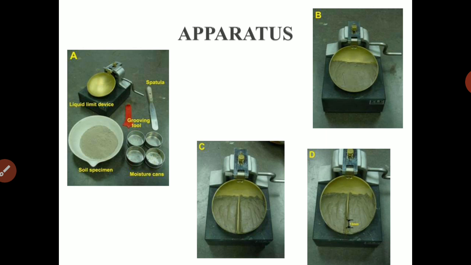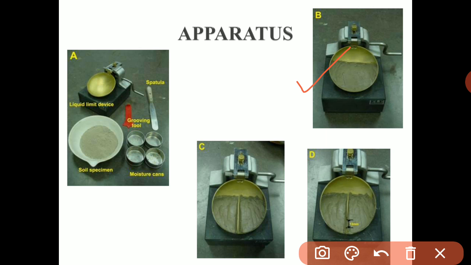Now we'll take that mixed wet soil sample and place it in the cup like this. We keep the surface leveled to a maximum height or depth of 1 centimeter, and we'll do this with the help of the spatula. By using this spatula we place the soil sample and level it, and the maximum depth of soil sample should be 1 centimeter.